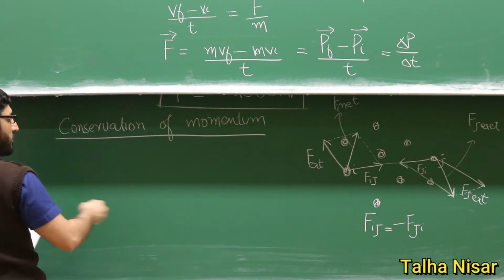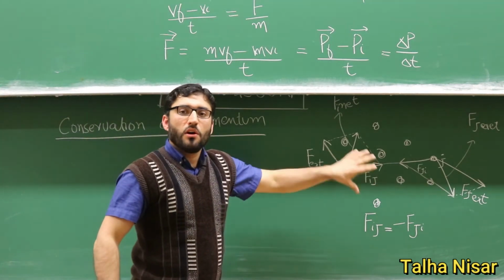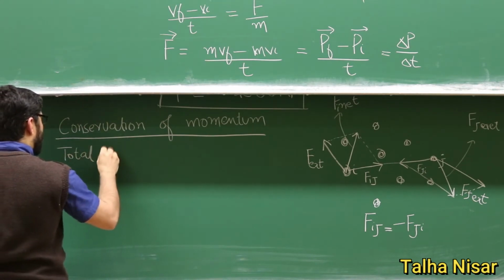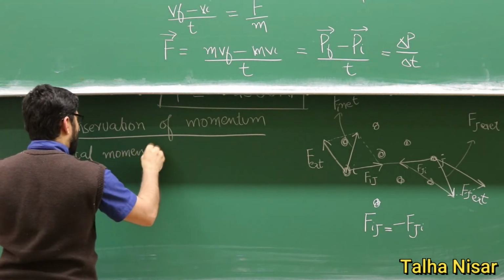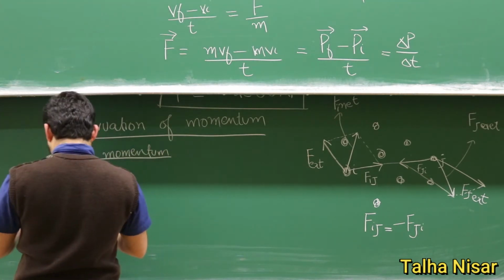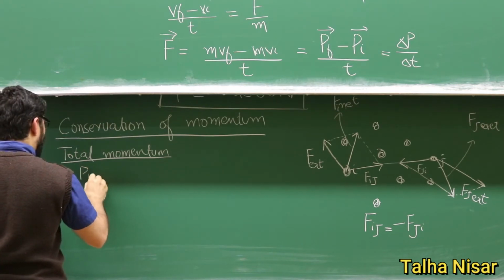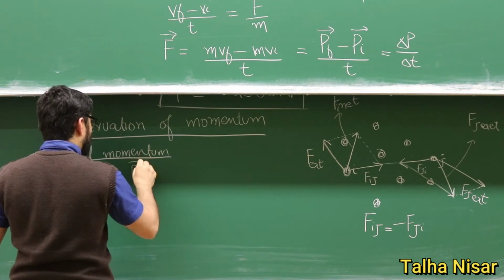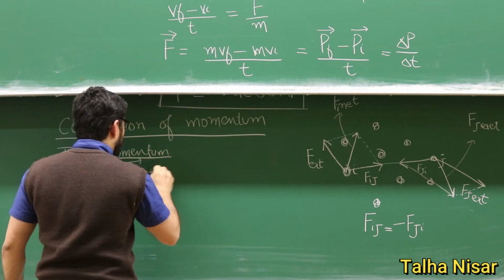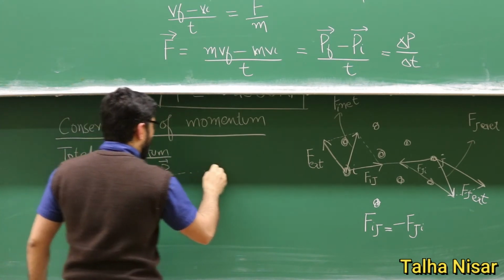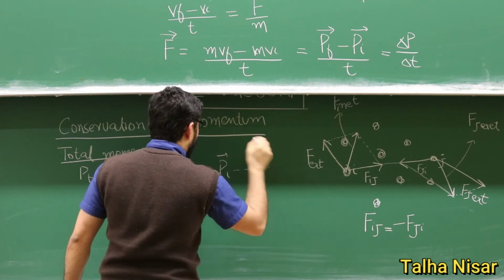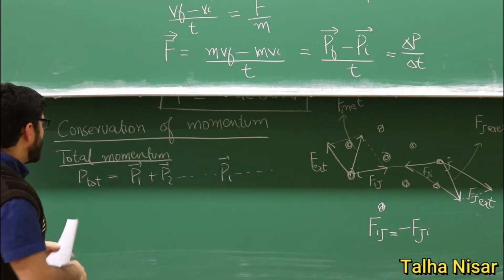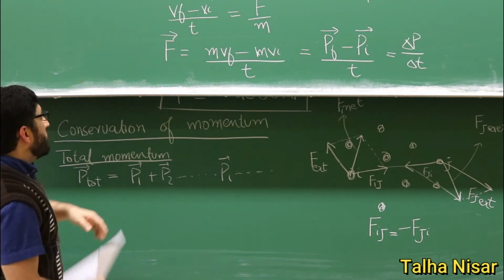So the total momentum of this system, we can write, P total is equal to the momentum of particle 1 plus the momentum of particle 2, and then we go on to particle I, so an infinite number of particles. The time rate of this momentum, which is also a vector, gives us a force.